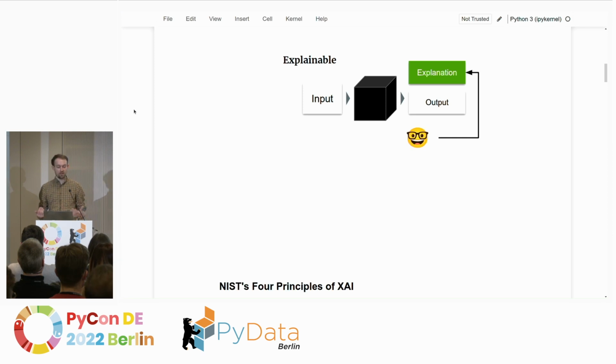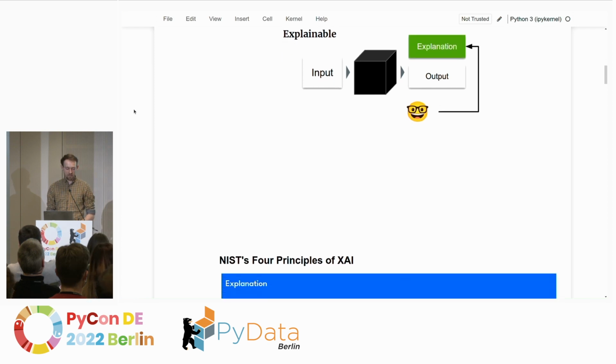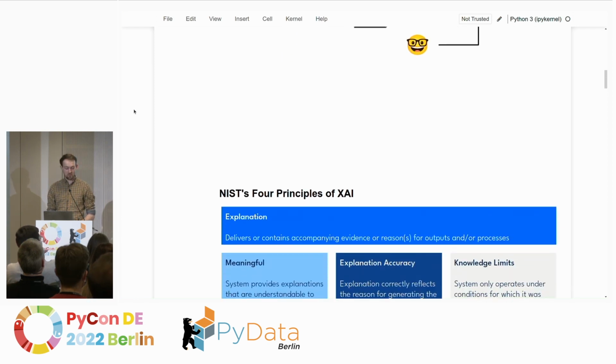And so the idea of explainable AI would be to, instead of just giving an input and then an output, also provide some sort of an explanation which helps us comprehend why this output came about. And that, of course, sounds like a nice idea. And if you're like me, a couple of years ago, you wonder, is that actually possible, and how does that look like? And that's the question I would like to answer today.